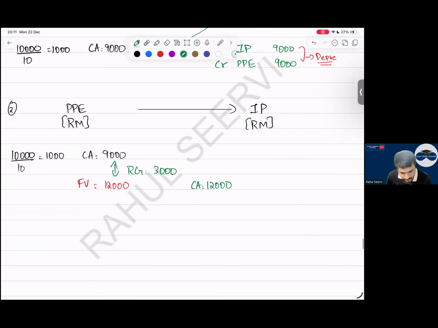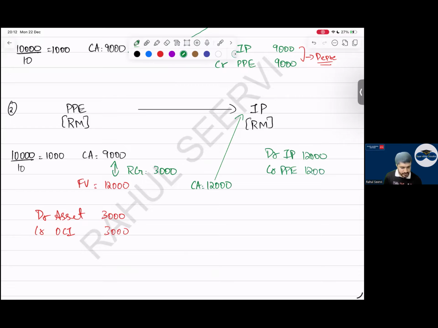12,000. Now tell me the entry. Debit, credit. Debit asset, value increasing. Credit what? OCI by 3,000. Can I say now this 12,000 I will transfer to what, everyone? Investment property. So what will be the entry? Debit IP, credit PP.